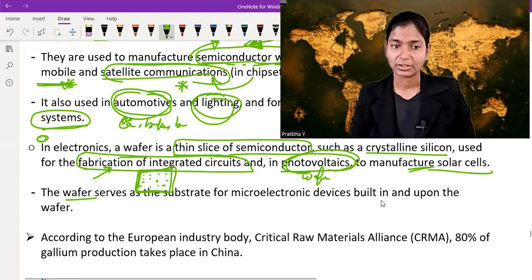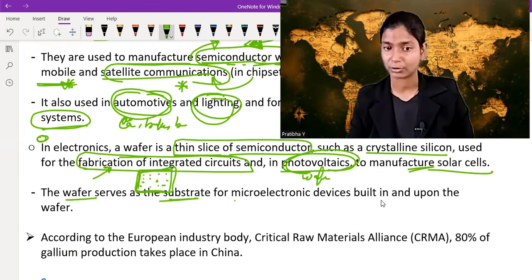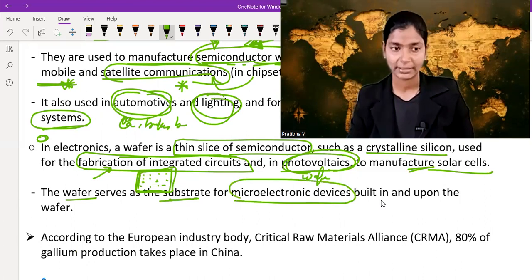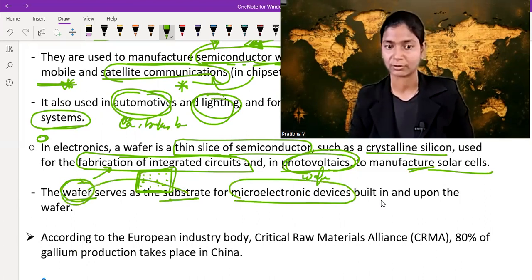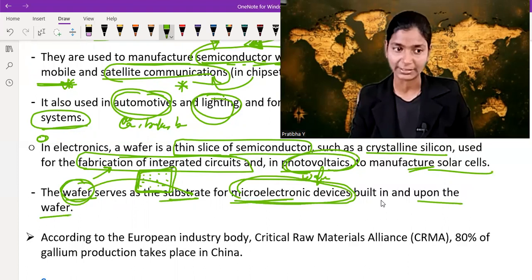The wafer serves as a substrate for microelectronic devices built in and upon the wafer. So these microelectronic devices are built on this wafer, and it provides a substrate for those small devices.